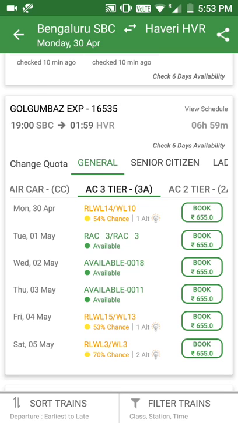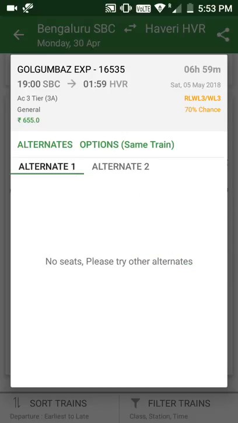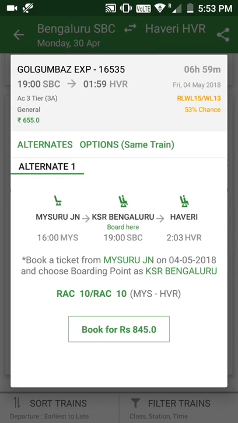Now we'll see the second option. This one says no seat, please try other alternate, which means the alternate will not have a confirmed ticket, so it will not show you the alternate. This I have already shown you.